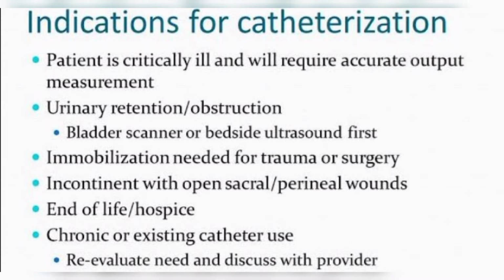So these are the main indications for catheterization. One is if a patient is critically ill and we require accurate output, then we insert a catheter. If a patient has urinary retention or obstruction, in that case also we insert a catheter. If a patient is immobilized and can't walk, or has trauma or surgery, we insert a catheter. Incontinent patients with an open scar or perineal wound should also get a catheter. End of life, and chronic or existing catheter use.